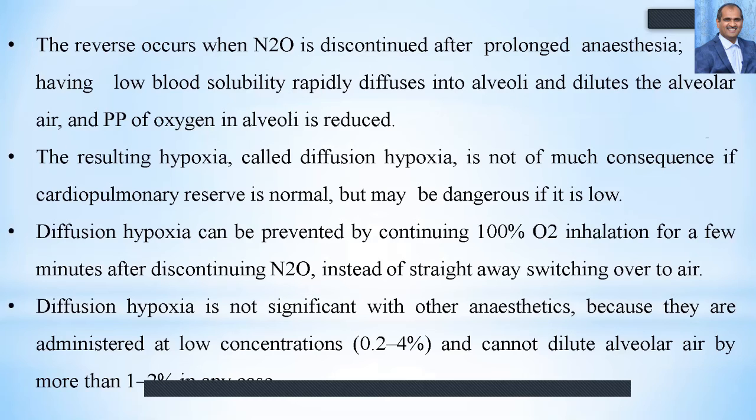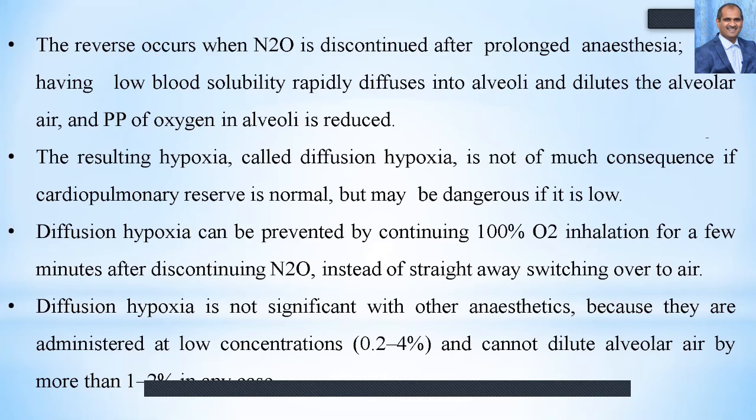Nitrous oxide has low blood solubility, whereas halothane has high blood solubility. Nitrous oxide diffuses into the alveoli and dilutes the alveolar air. The partial pressure of oxygen in the alveoli is reduced, so the resulting hypoxia is called diffusion hypoxia. This is of little consequence if cardiopulmonary reserve is normal, but may be dangerous if it is very low.